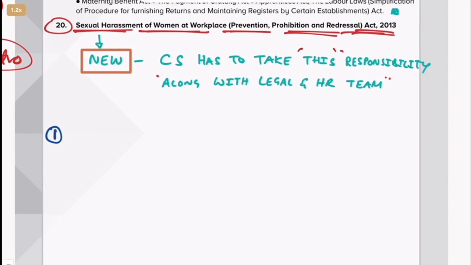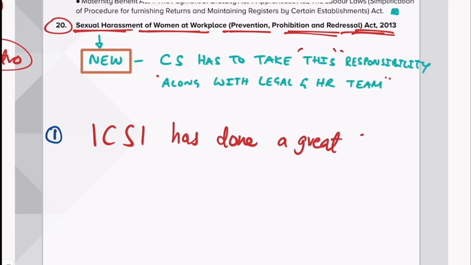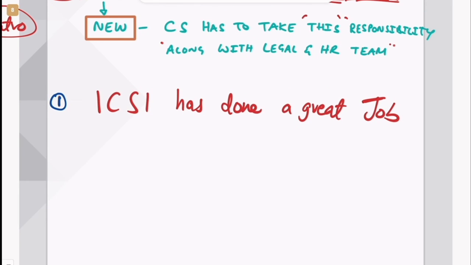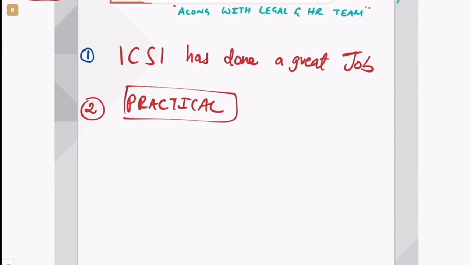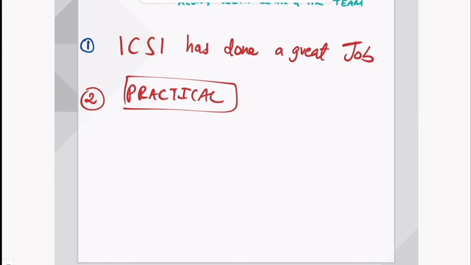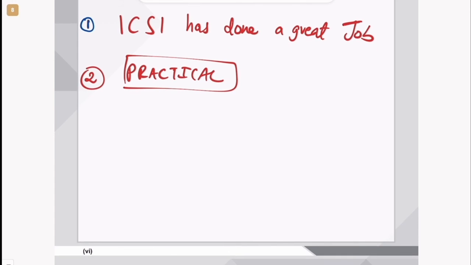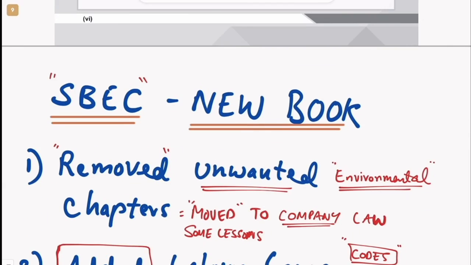So overall, ICSI has done a great job in this new syllabus. Really, we should appreciate them. They've removed things, they've rearranged, and they've done a really great job in this entire new syllabus. And second thing, they've made it very practical so that you can do well as a company secretary. If you study this subject, you can have a career even if you don't pass CS. I'm not saying don't pass, please pass, and we are there to help you in Ekcel Academy, but I'm just telling you how beautiful this subject is. You learn all the practical procedures, which is absolutely excellent.